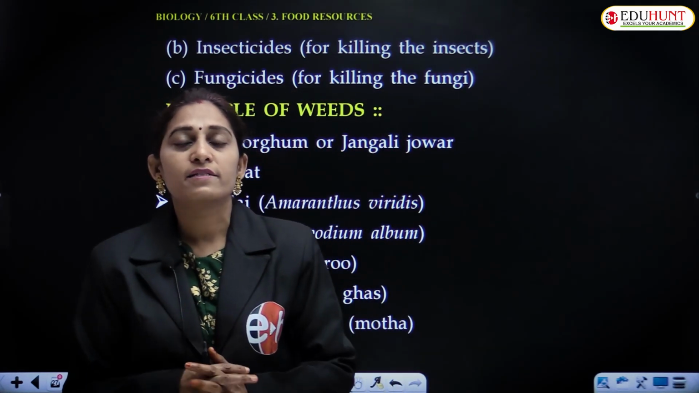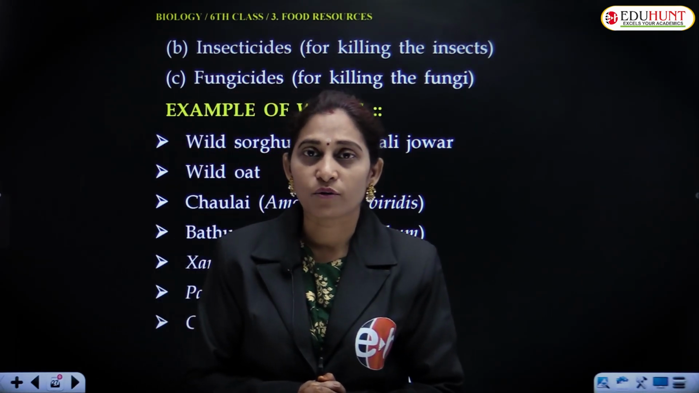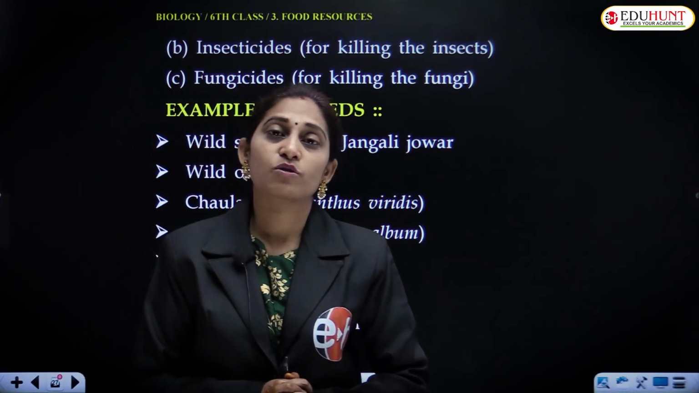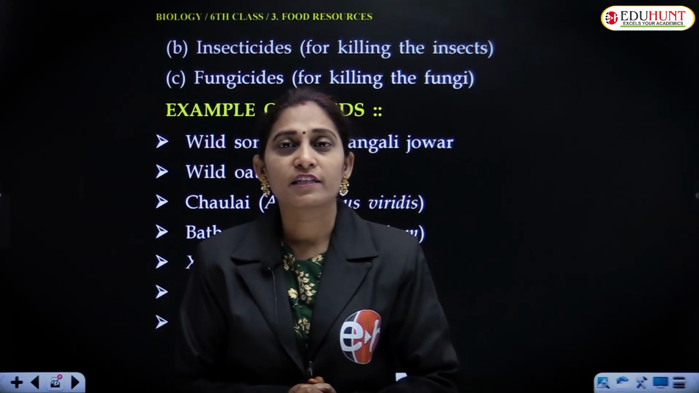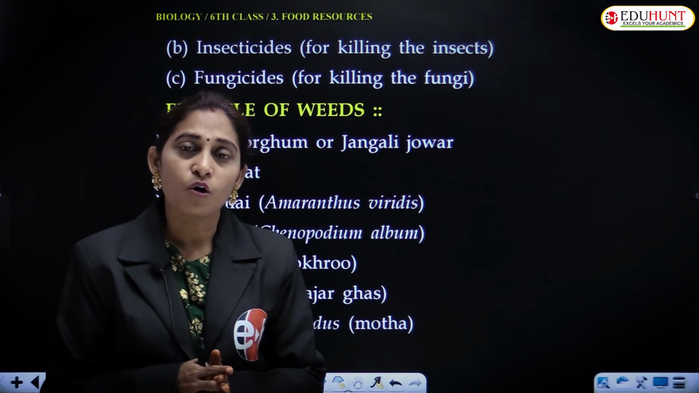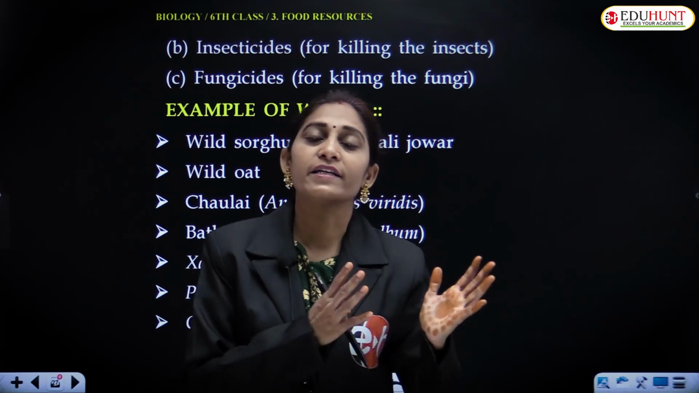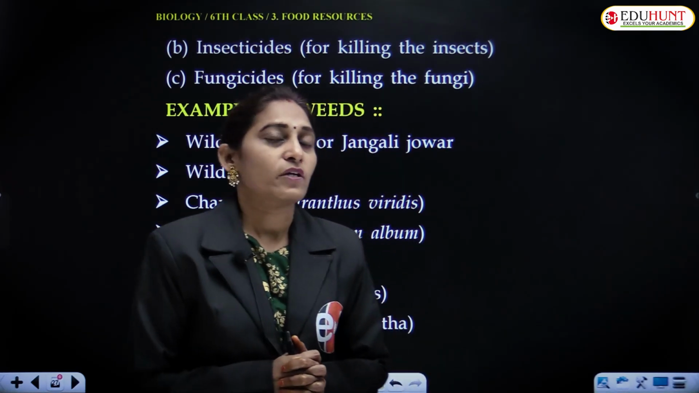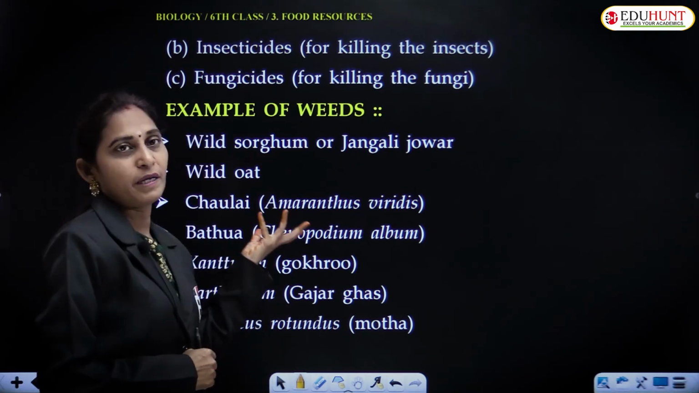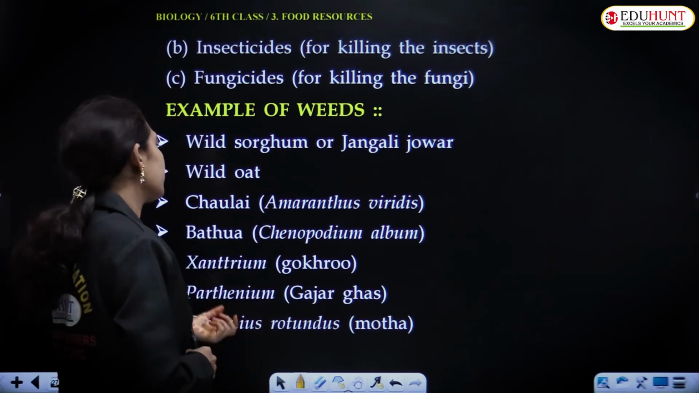In the second case, weeds also reduce the crop productivity, crop growth, crop production. All these things may be reduced because of weeds. Weeds are nothing but the plants which grow in the crop fields other than the cultivating crop. For example, sorghum called jowar may be a common weed, and wild oat may be a common weed.